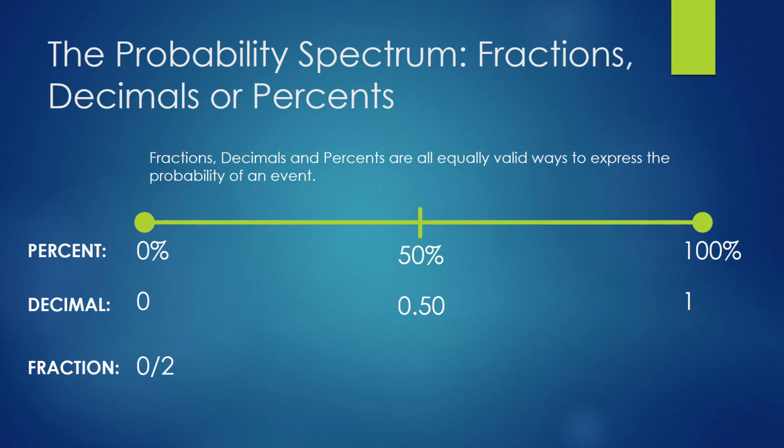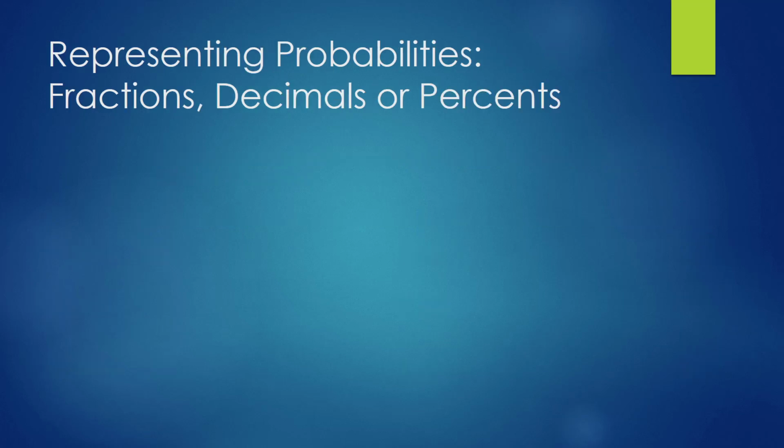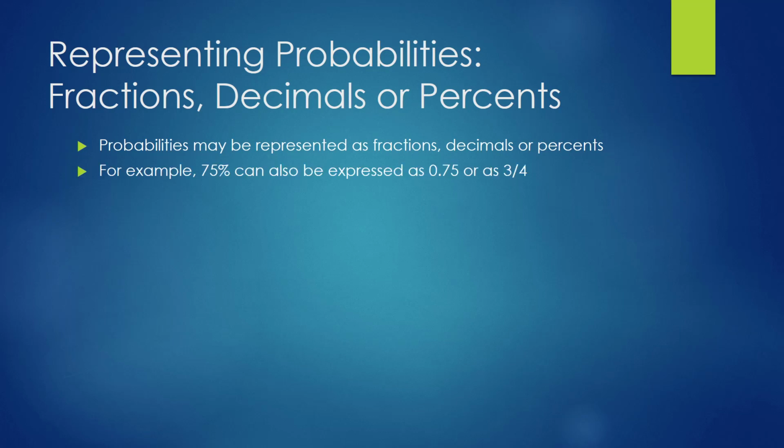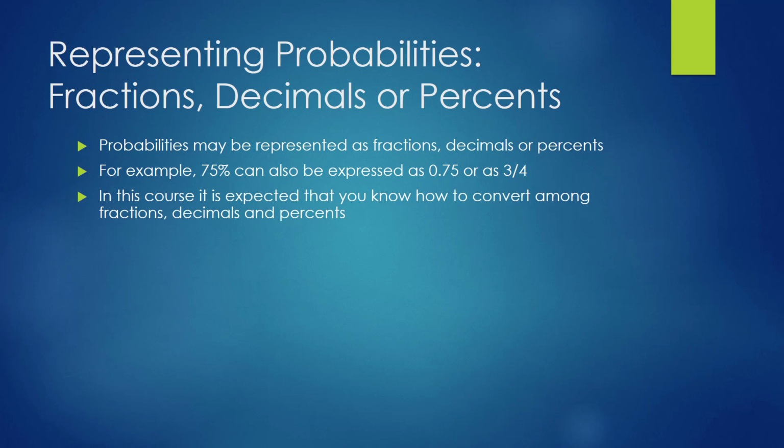So we would have 0 out of 2, 1 out of 2, and 2 out of 2, or 1. Probabilities, again, may be represented as fractions, decimals, or percents. For example, 75% can also be expressed as 0.75 or 3 over 4. In this course, it is expected that you know how to convert among fractions, decimals, and percents.